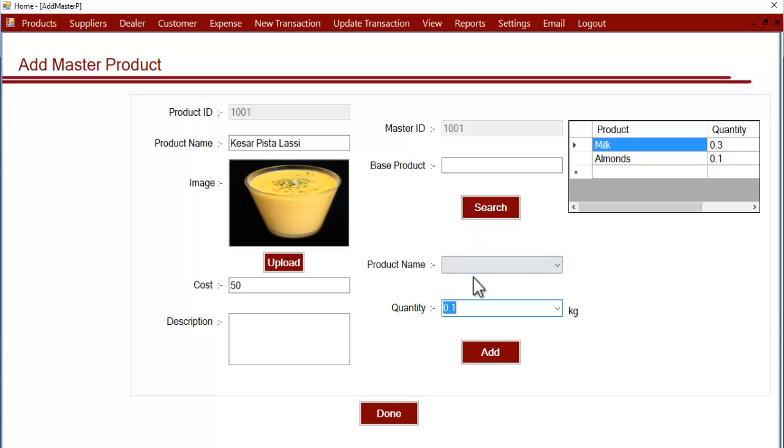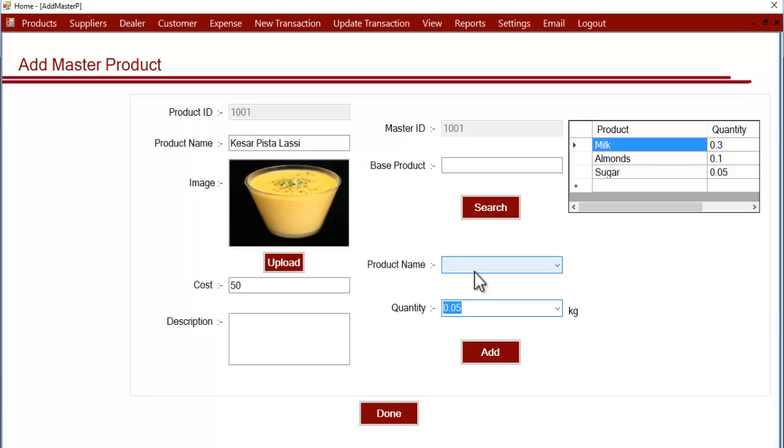Then let's add sugar, because even sugar is used. Let's enter 0.05. Suppose 50 grams is used, so that's how we'll enter it. Let's click on add.